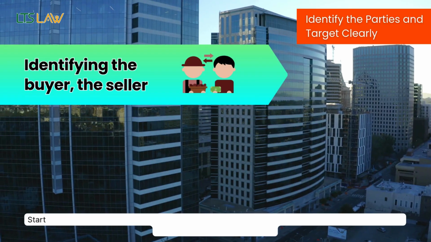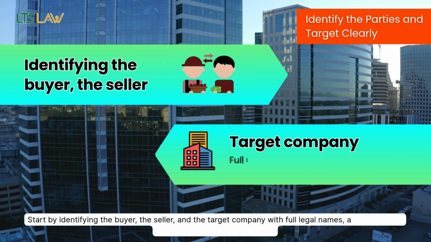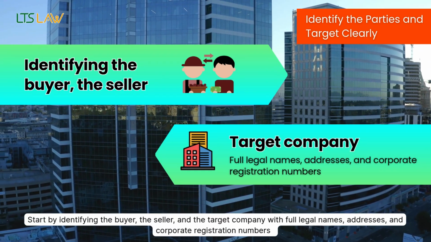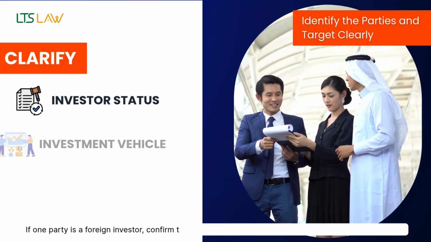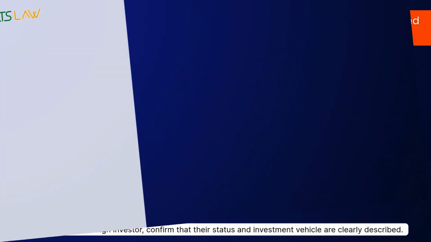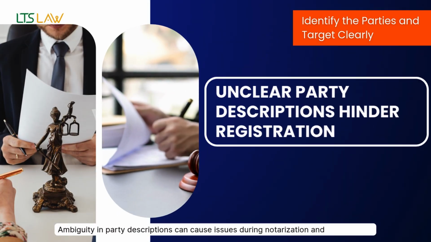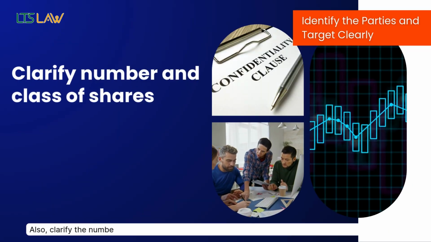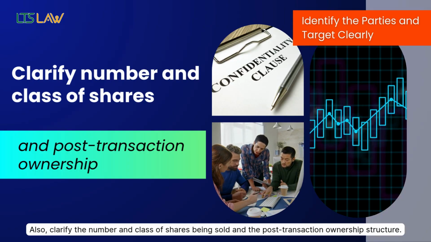Start by identifying the buyer, the seller, and the target company with full legal names, addresses, and corporate registration numbers. If one party is a foreign investor, confirm that their status and investment vehicle are clearly described. Ambiguity in party descriptions can cause issues during notarization and registration. Also, clarify the number and class of shares being sold and the post-transaction ownership structure.